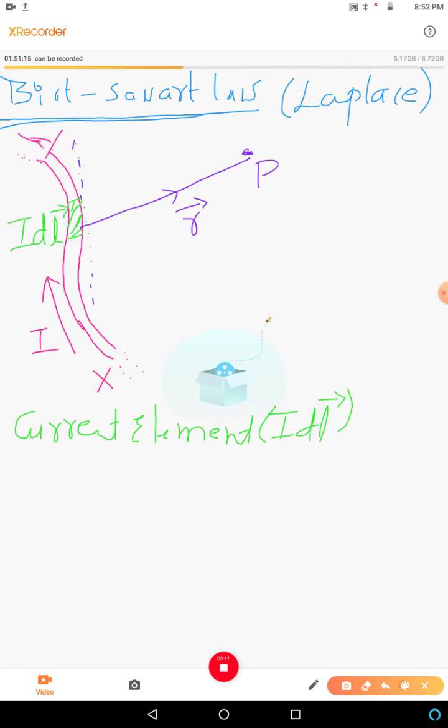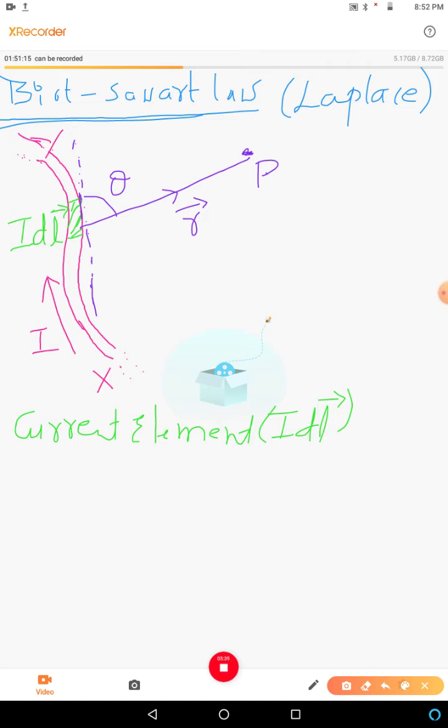This is the tangent drawn. This tangent is making an angle theta with the displacement vector. So theta is the angle between dl, the small element of the current carrying element, and the displacement vector.